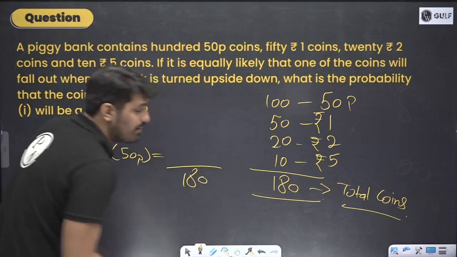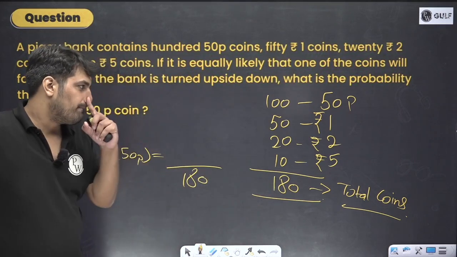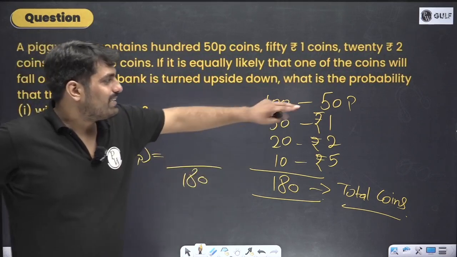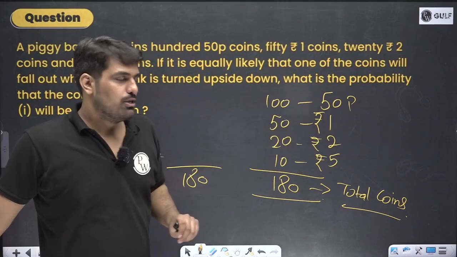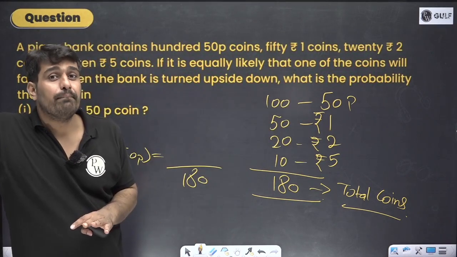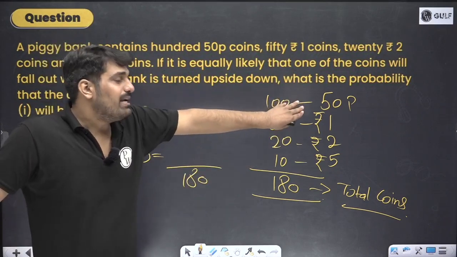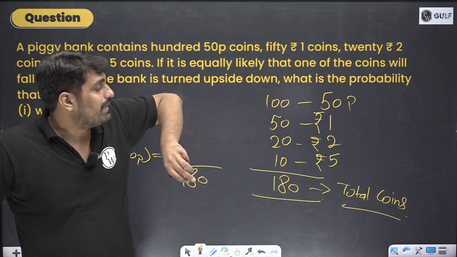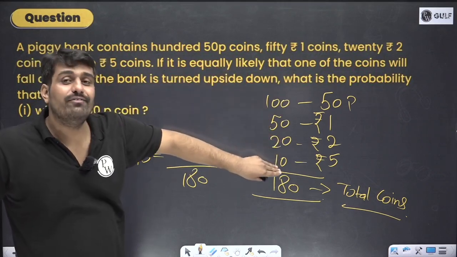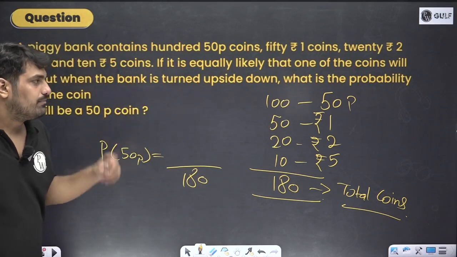Possible outcomes: among all the cases, anyone can come out. But understand one thing. Now, you might say, sir, for the probability of 50 paisa, there are 4 cases, either this one, this one, this one, this one, so 1 out of 4. No, that's not how things work. Total 180 cases were there. It can be among the 100 coins of 50 paisa, it can be among the 50 1 rupee coins, any of these. Total 180 are there.